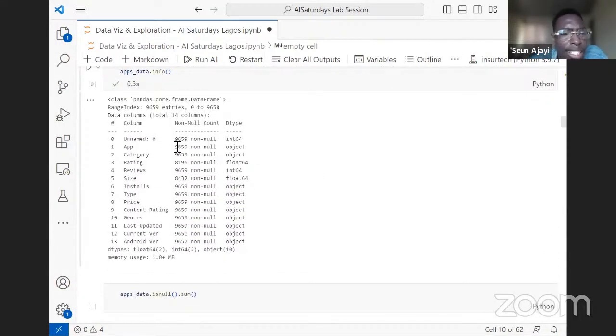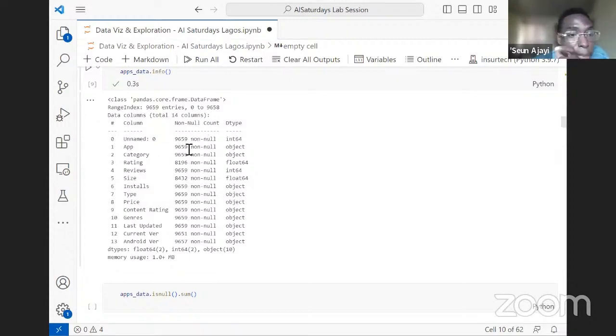And we know the data set has about 9,659 rows. Most of these columns have the same count, which means we have non-null values. Non-null means there's a data point for such rows.